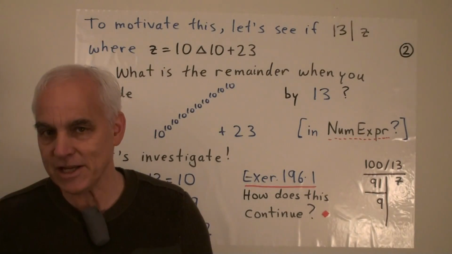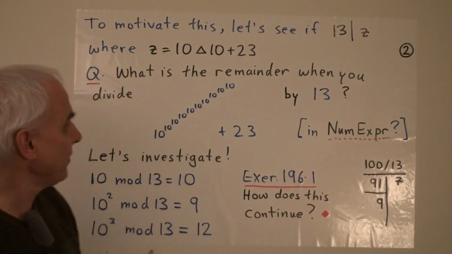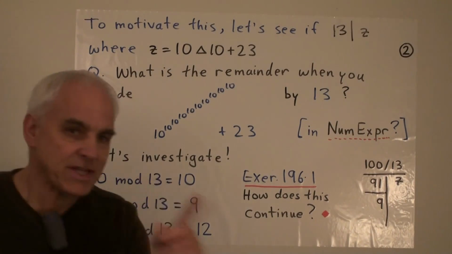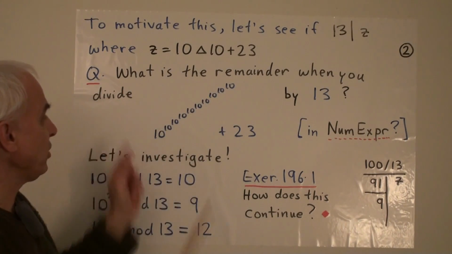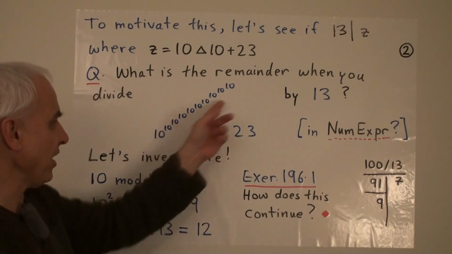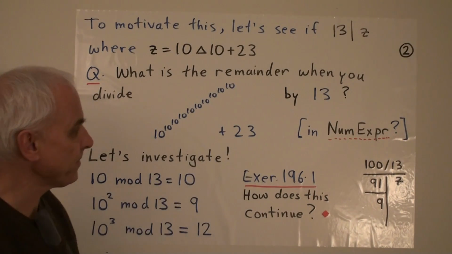So to motivate this, let's return to this question of whether 13 divides z or not. z is 10 triangle 10 plus 23. So another way of saying that is, what is the remainder when you divide z by 13? Here is z, this tower of 10 10s stacked on top of each other, plus 23.